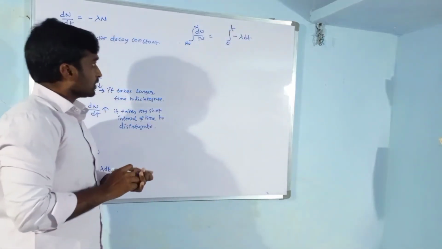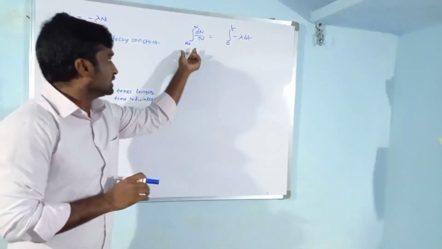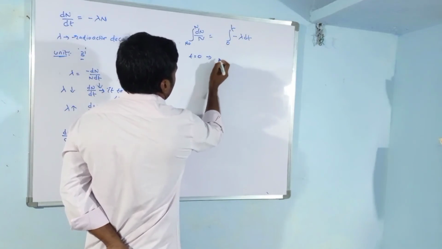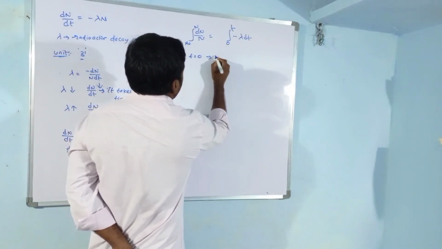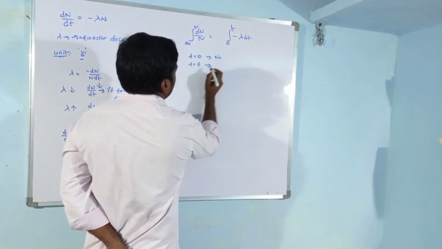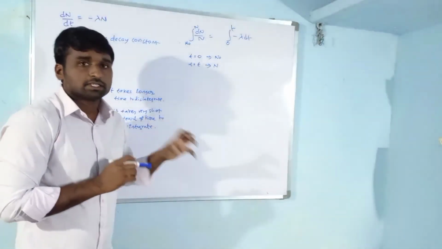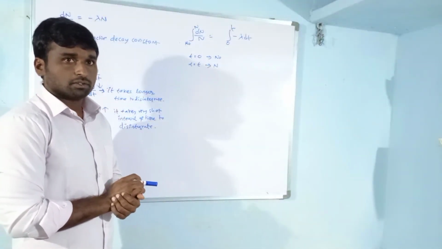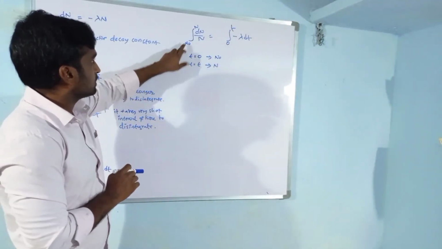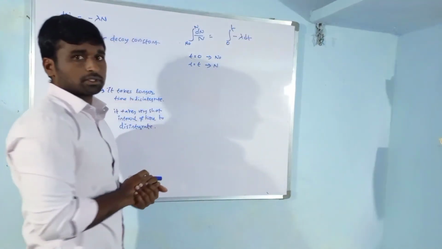See here, at time t equal to 0, how many nuclei are inside the material? That is N naught. At time t equal to t, then N number of nuclei are inside the radioactive material. So these are the limits: the lower limit is N naught, the upper limit is N. Initially the time is 0, and the time is t after some time.